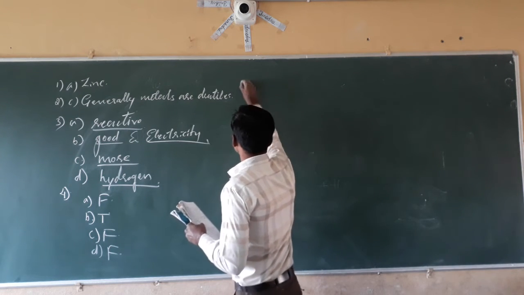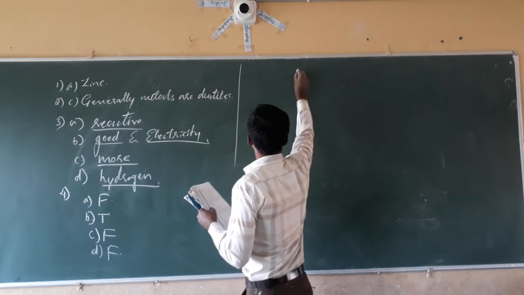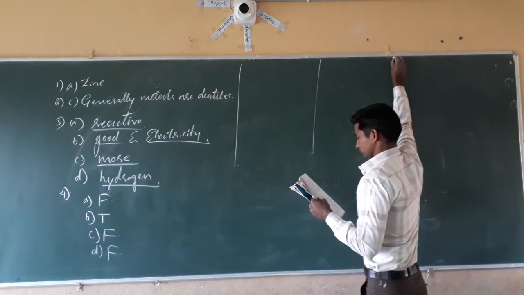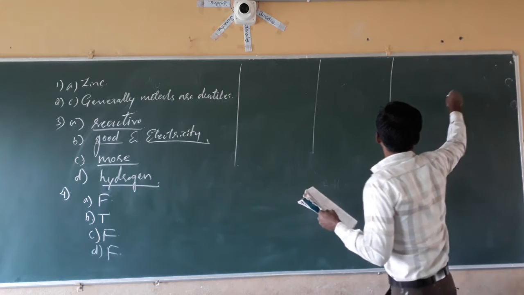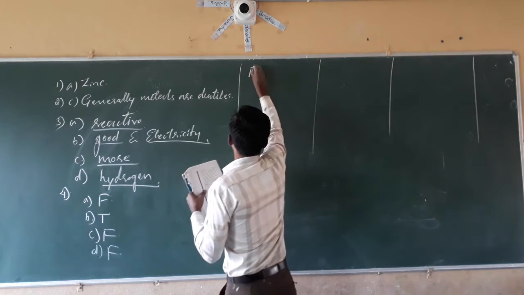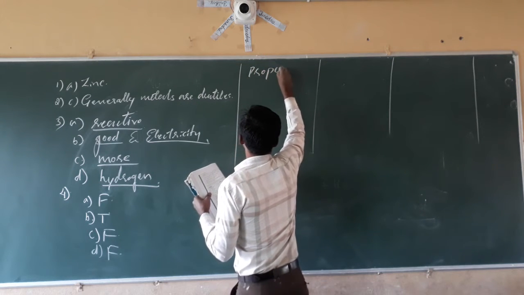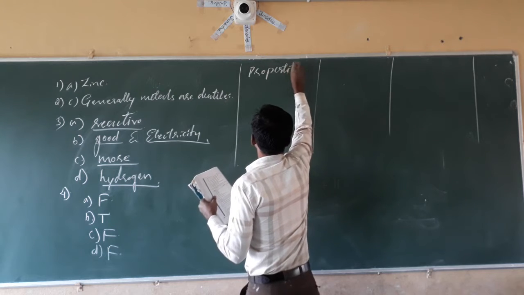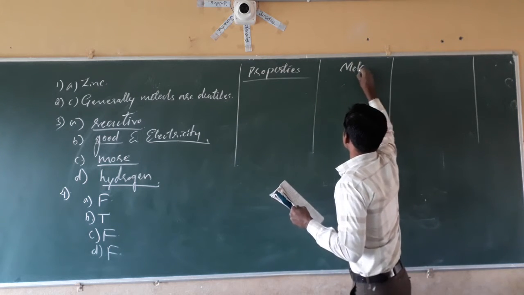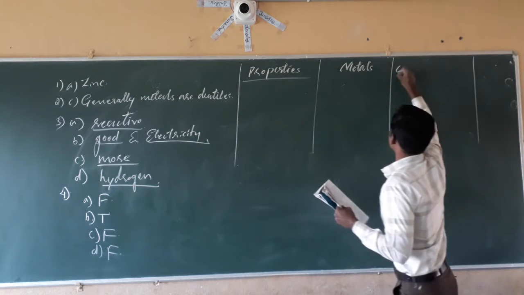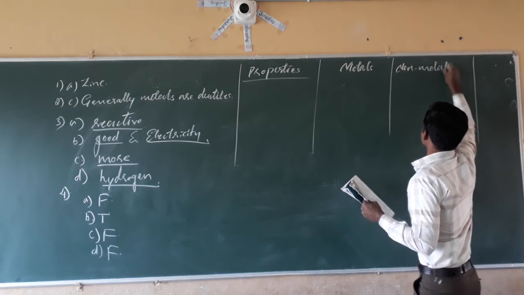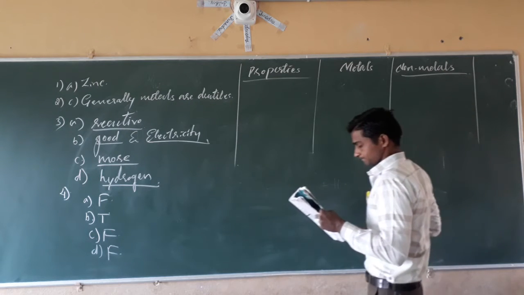See, he has given properties, metals, non-metals.